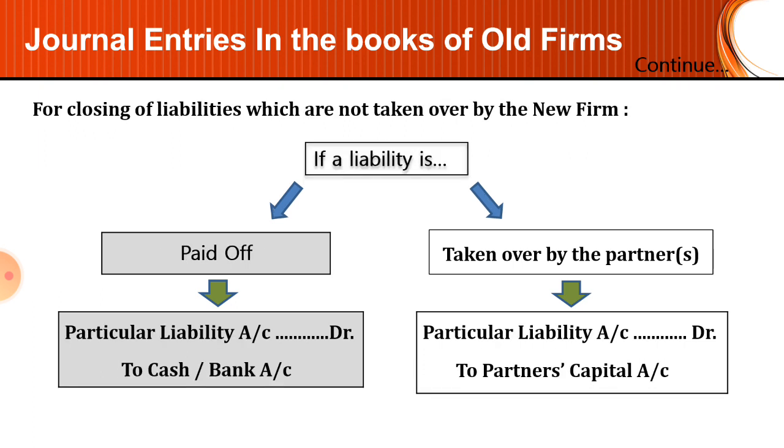For closing of liabilities which are not taken over by the new firm, like assets, some liabilities are not taken over by the new firm, and in that case the liability will be either paid off or taken over by a partner. If the liability is paid off, then the entry will be particular liability account debit to cash or bank account. Or if a liability is taken over by a partner or partners, then the entry will be particular liability account debit to partners' capital account.